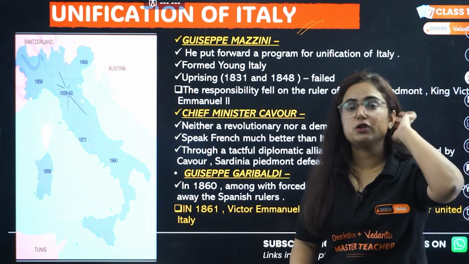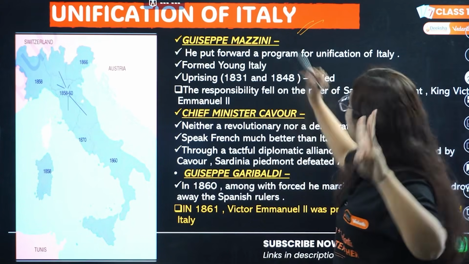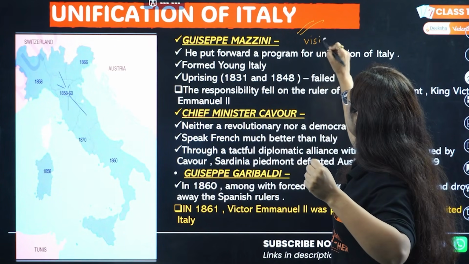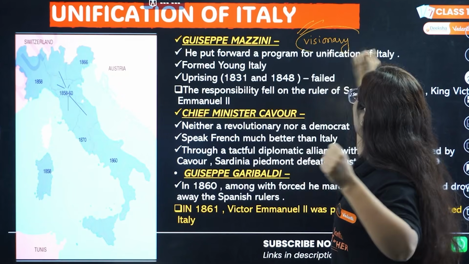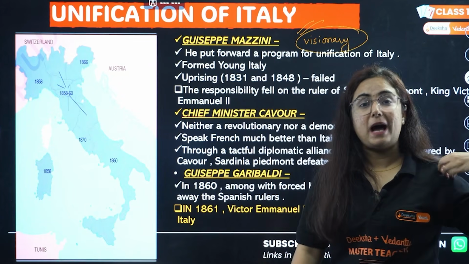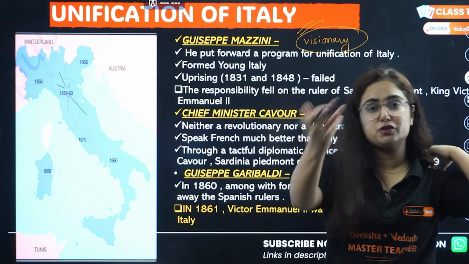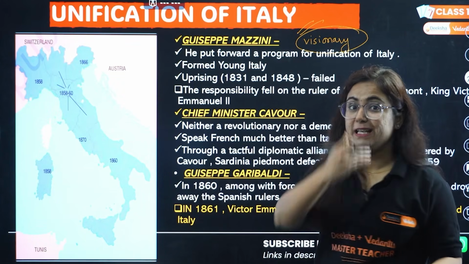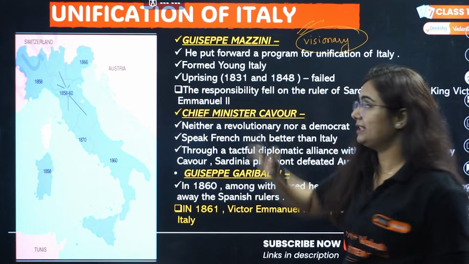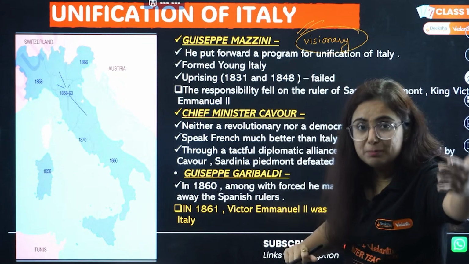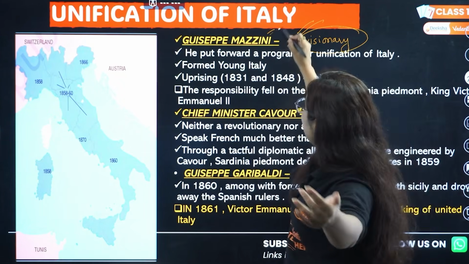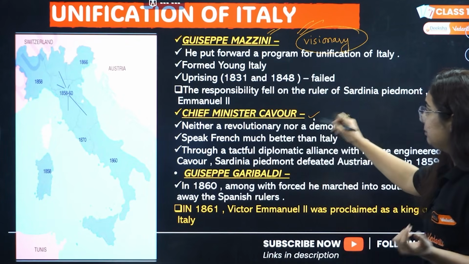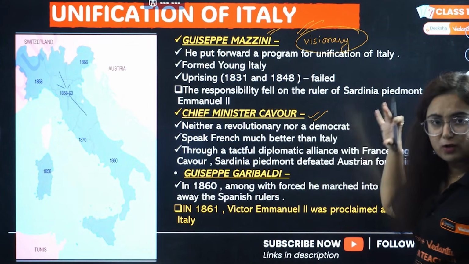Bacha, in unification of Italy, we have 3 people. Mazzini. Mazzini is basically the visionary, right? Do you know that? There is someone who sees the vision. Like there might be your parents who are seeing the vision that you become an engineer or doctor or scientist or someone like that, right? But who is the implementer? You are the implementer. They saw the vision. Now you are going to implement it. Similarly, Mazzini saw this vision to form Italy as a united country. Who implemented it? So basically it was Cavour.